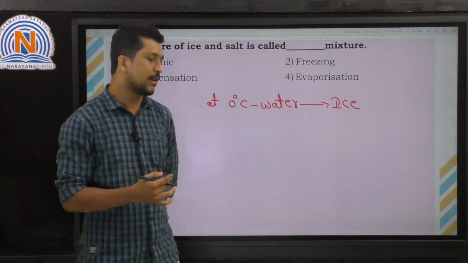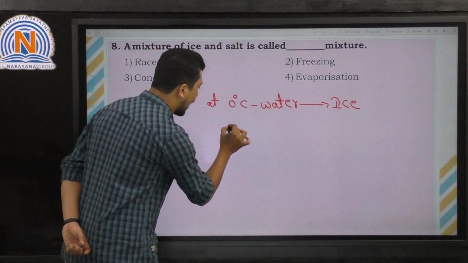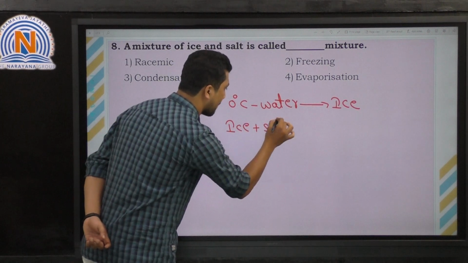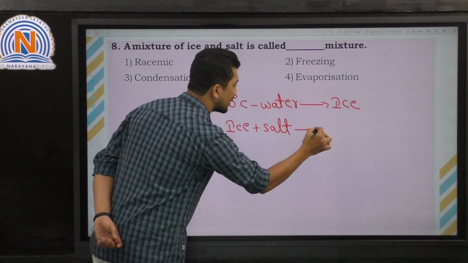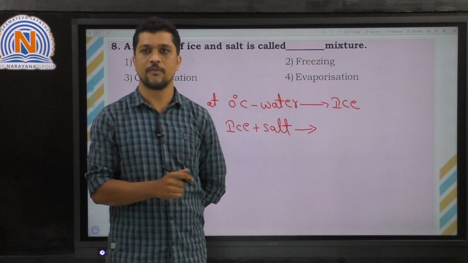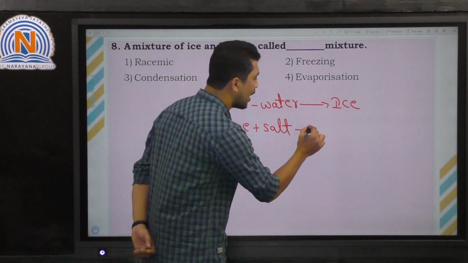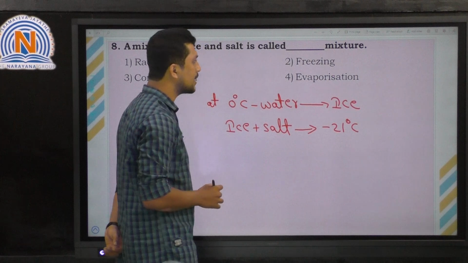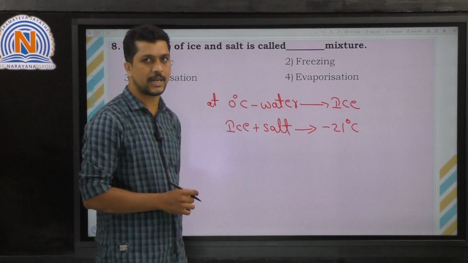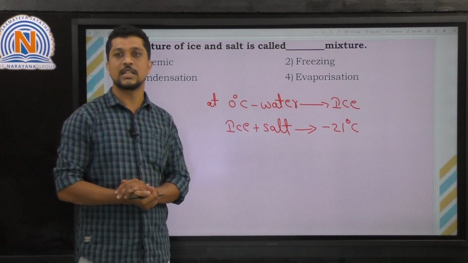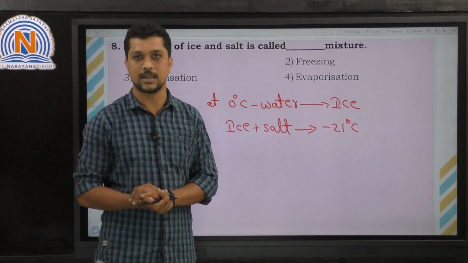If you mix ice with salt, the temperature will go down, will become less. That is around minus 21 degrees centigrade. So a mixture of ice and salt is called a freezing mixture.